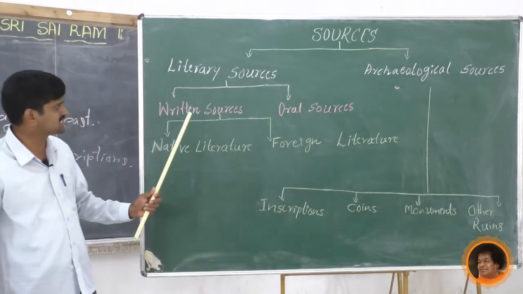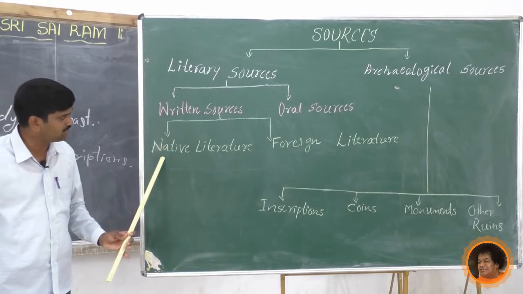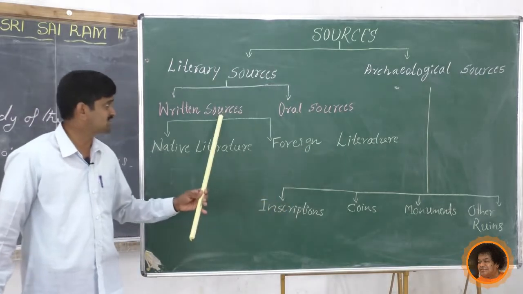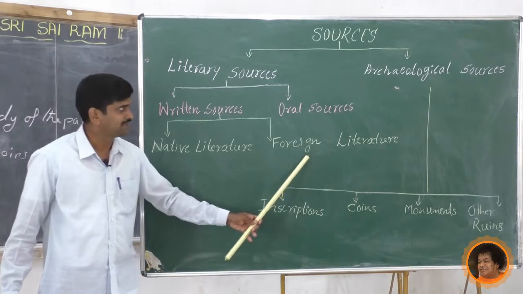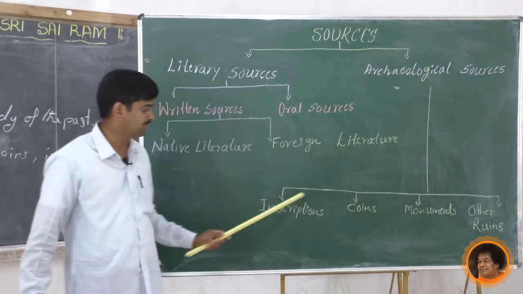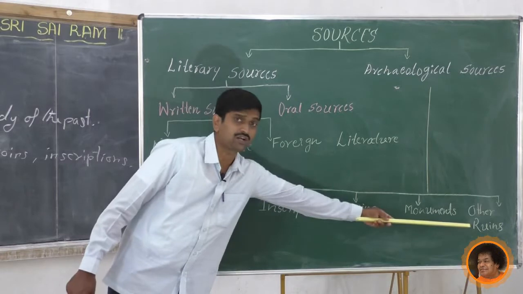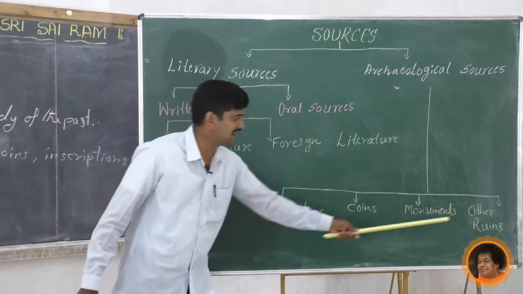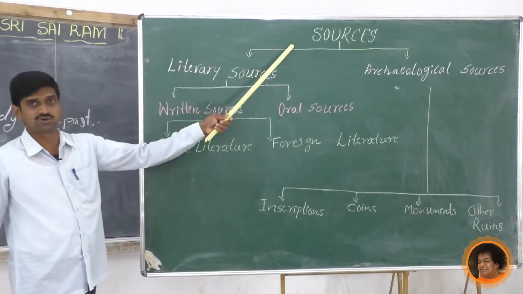Next, these written sources are divided into two: native literature and foreign literature. Then archaeological sources are again divided into four: inscriptions, coins, monuments and other ruins. So this is the classification of sources.